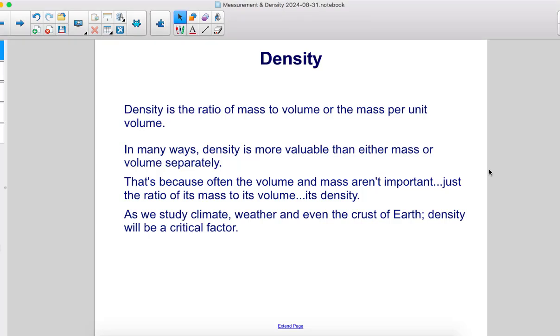Density is the ratio of mass to volume, or the mass per unit volume. In many ways, density is more valuable than either mass or volume separately. That's because often the volume and mass aren't important, just the ratio of its mass to its volume. It's density. As we study climate, weather, and even the crust of the Earth, density will be a critical factor.